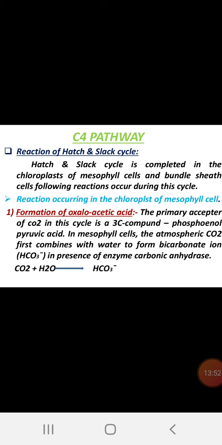In the mesophyll cell, the atmospheric carbon dioxide first combines with water to form a bicarbonate ion in the presence of the enzyme carbonic anhydrase. Usually CO2 plus H2O forms HCO3. Bicarbonates are formed. Carbon dioxide does not directly fuse with the phosphoenolpyruvate. Initially it splits into water, H2O and bicarbonates. So bicarbonate combines with the chemicals.